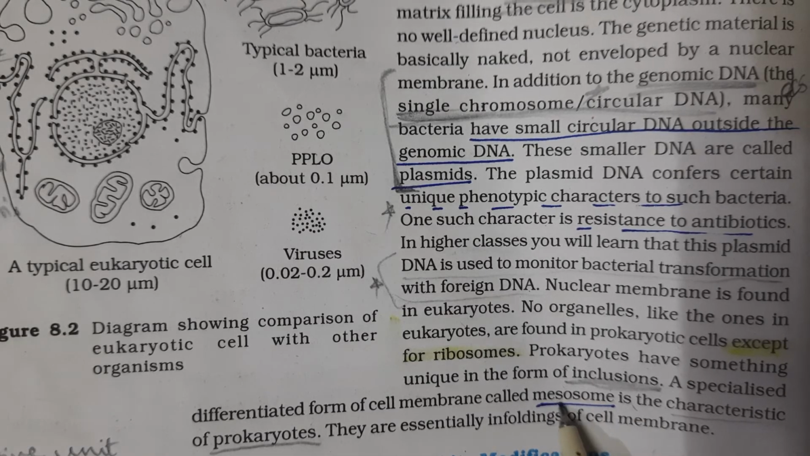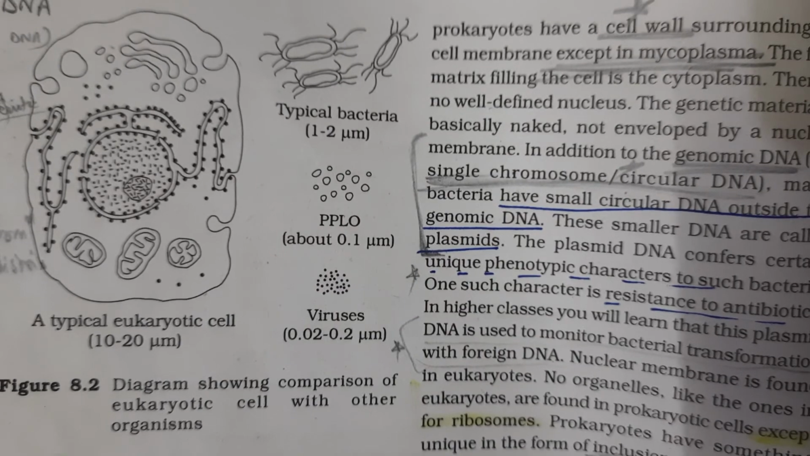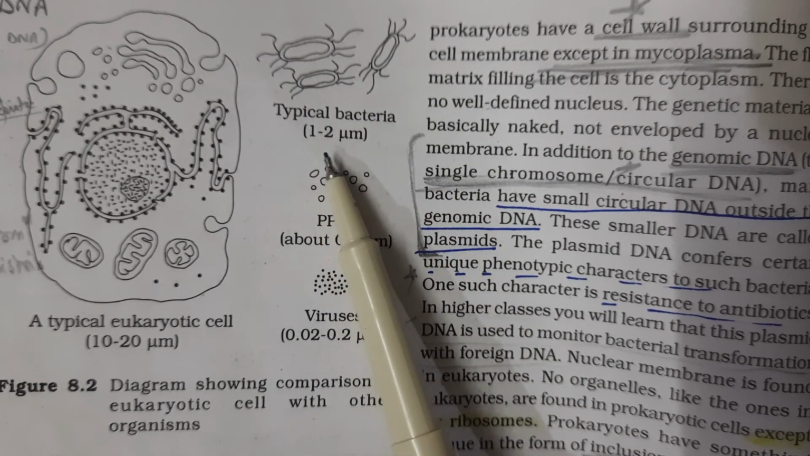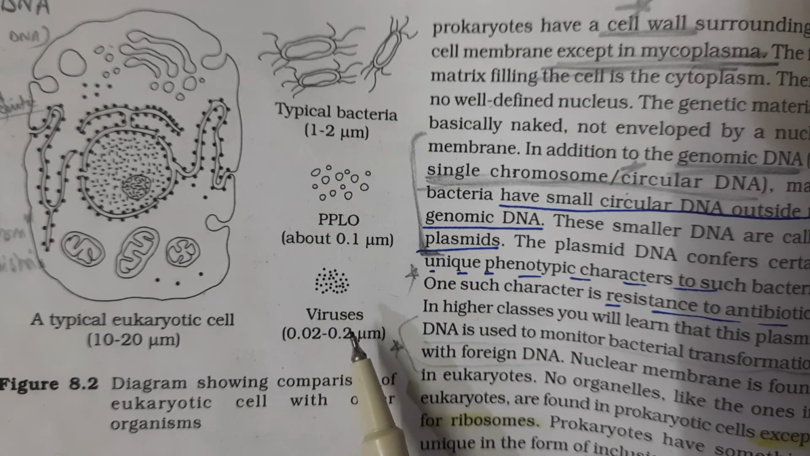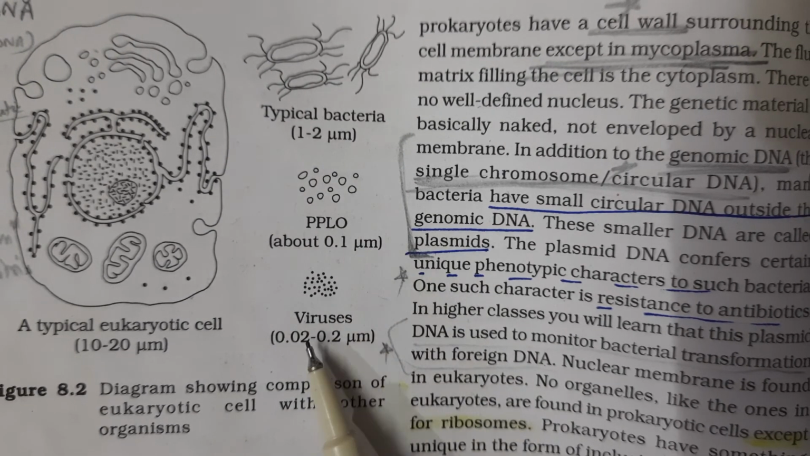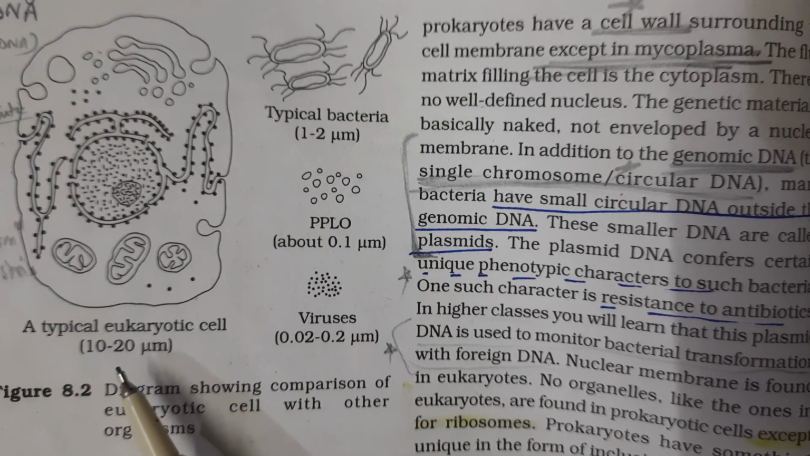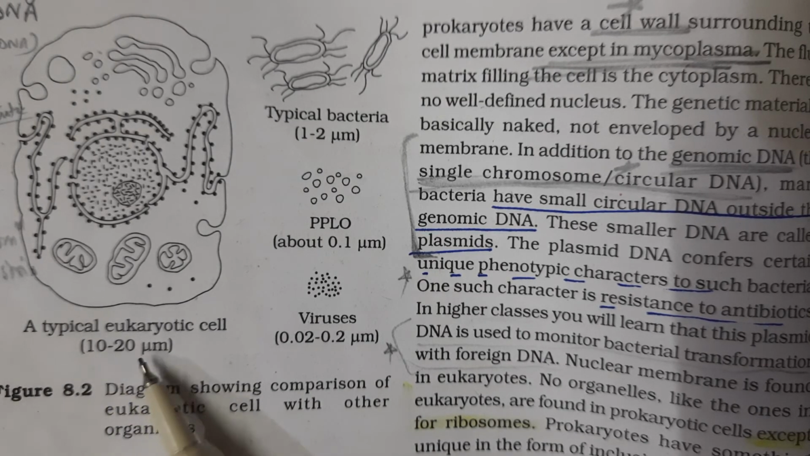They are mesosomes. So now here we have a diagram showing typical bacteria, that is 1 to 2 micrometers, PPLO are about 0.1 micrometers, viruses that can be ranging from 0.02 to 0.2 micrometers, and a typical eukaryotic cell on an average is from 10 to 20 micrometers.